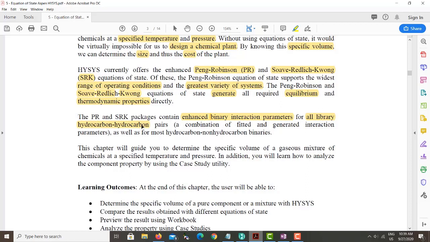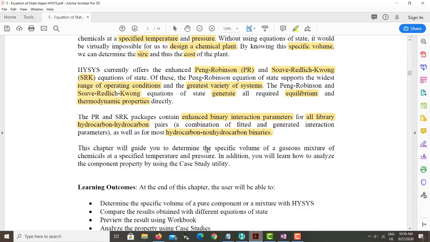So we can see that Peng-Robinson and SRK have the hydrocarbon interactions and pairs. We have the binary interaction parameters for hydrocarbon pairs, a combination of fitted and generated interaction parameters, as well as for most hydrocarbon and non-hydrocarbon pairs. So they not only have it for hydrocarbons, they also have it for non-hydrocarbons. This is what is important. The ideal gas shows that there is no interaction, but in real cases we must have an interaction between the molecules. So Peng-Robinson and SRK are basically addressing the first part, that there must be an interaction between the molecules.